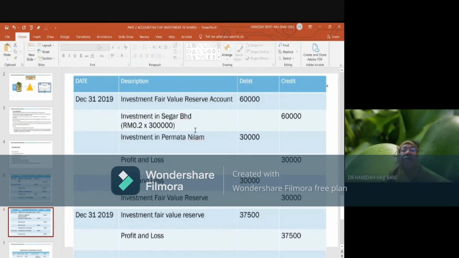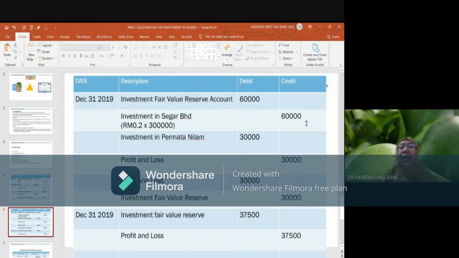Since Segar is recognized according to fair value through equity, any gain or loss from the revaluation of the share at the end of the financial year will be transferred to investment fair value reserve. Since this is considered a loss, you are going to debit investment fair value reserve 60,000 and credit investment in Segar 60,000.